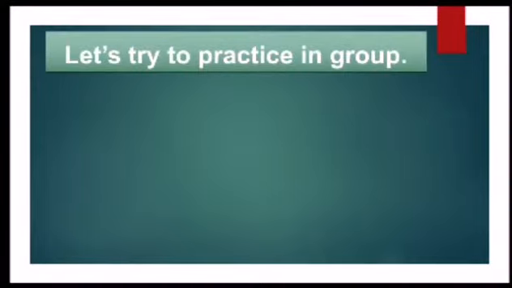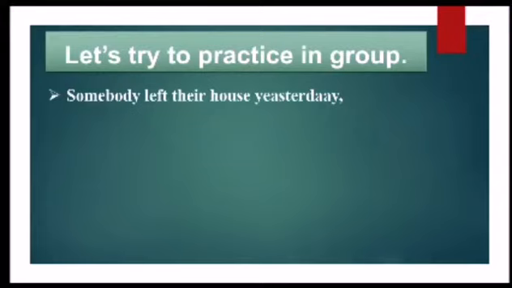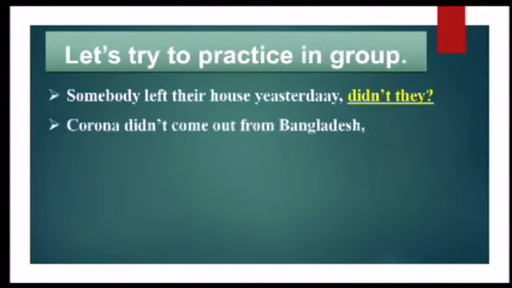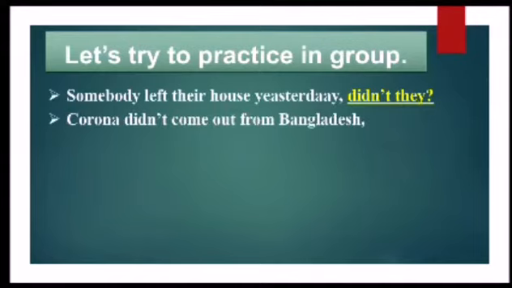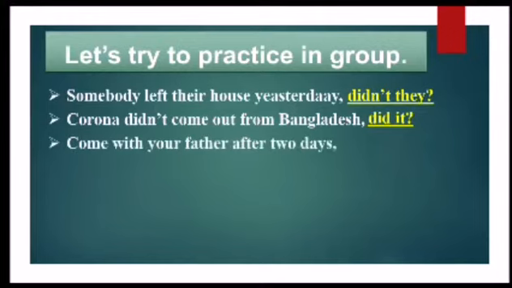Dear students, let us try to practice. Somebody left their house yesterday. There is no auxiliary verb. The main verb is left, which is in first form, and it's an affirmative sentence. That's why I have to write didn't they? Corona didn't come out from Bangladesh. Here the auxiliary verb is did, and not is added to it. That's why I have to write did it?